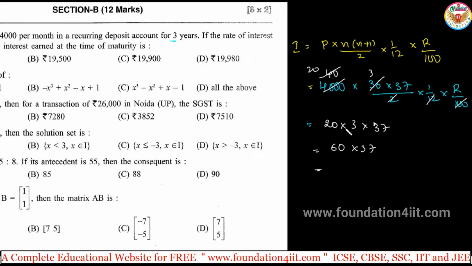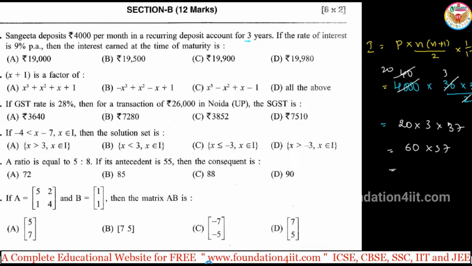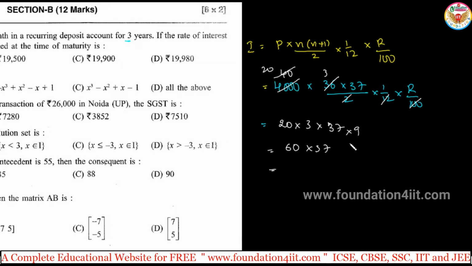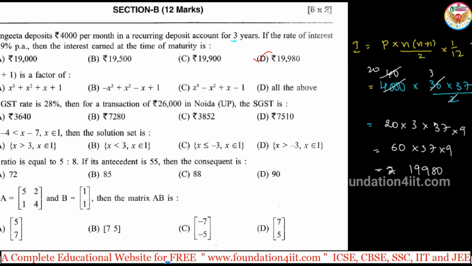So we need to get the interest. So 20 into 3 into 37. Yes, everything is cancelled. Just you can multiply this: 6 into 37, 300 into, okay, R value we missed here. Rate of interest is given, 9 it is. Right, so into 9. Everything you multiply, so we'll get 19,980. Yes, because R value is 9. So 19,980 is option D. Yes, just apply the formula and calculate.